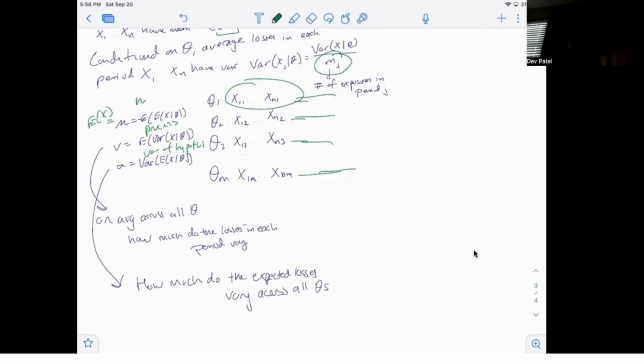When you go to the variance of the hypothetical mean, this is a good way to visualize it. You have your thetas, and for each theta you have X1 to Xn. The variance of the hypothetical mean is how much the expected losses vary across all the thetas.